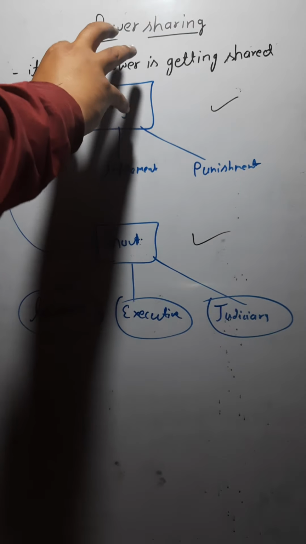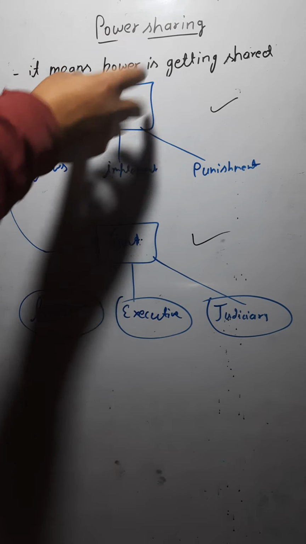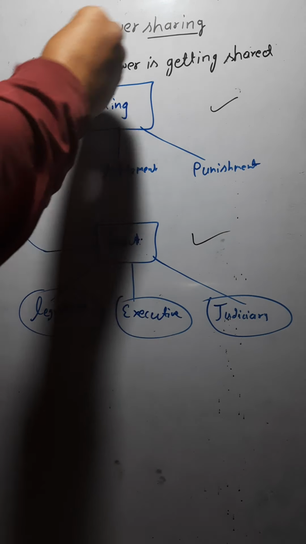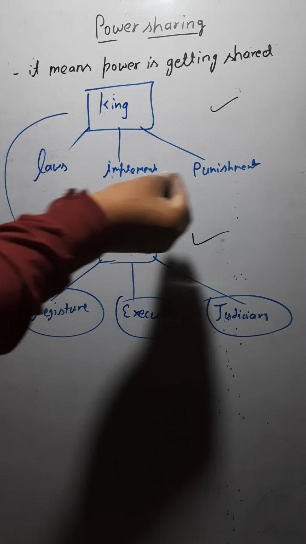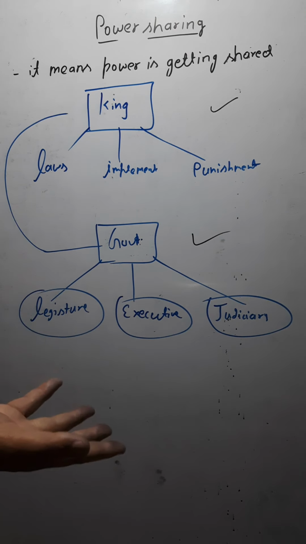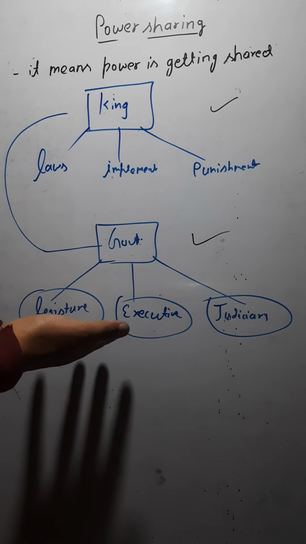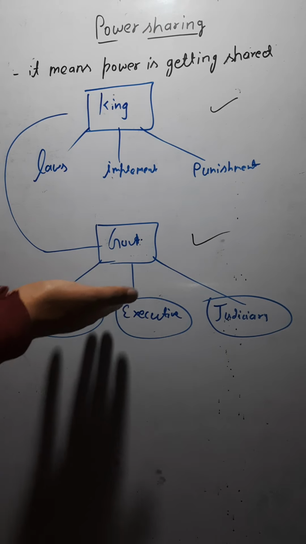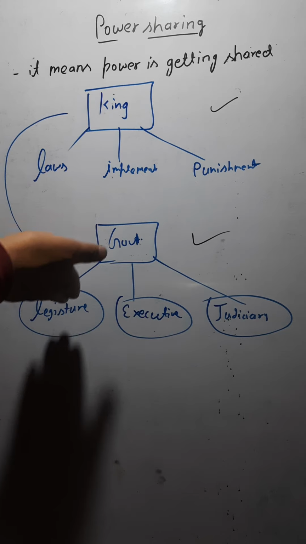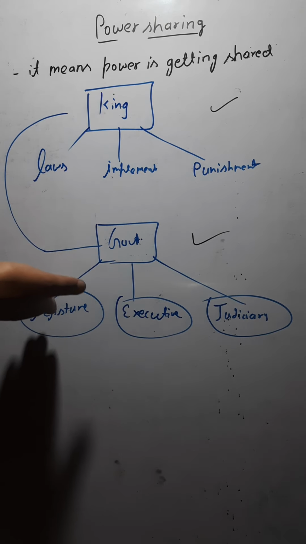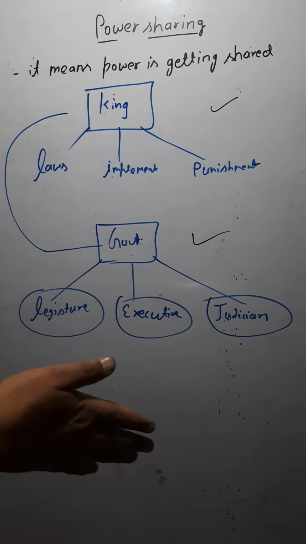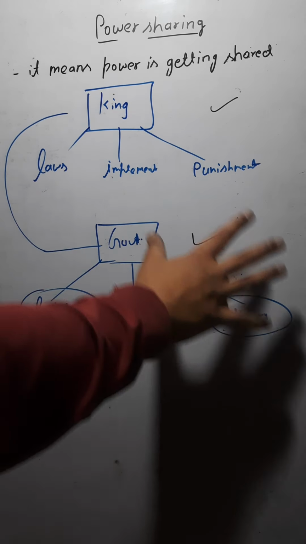If it was as it was with the king, the king was making the laws, and the king was implementing them also, and the king was deciding the punishment also. The laws might not be in favor of the public there. Are you getting it or not? But right now this is not so, as we have democracy here. In democracy we are choosing our representatives, and those representatives are making laws in favor of the public, in favor of us. Yes or not? So this is the concept right now.